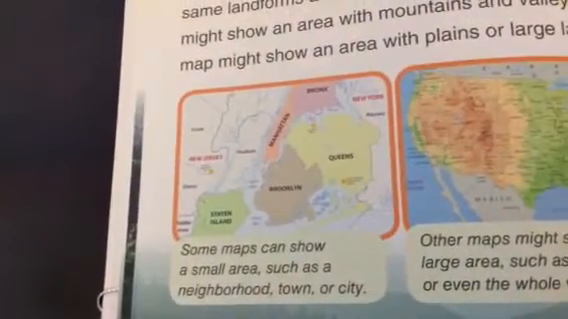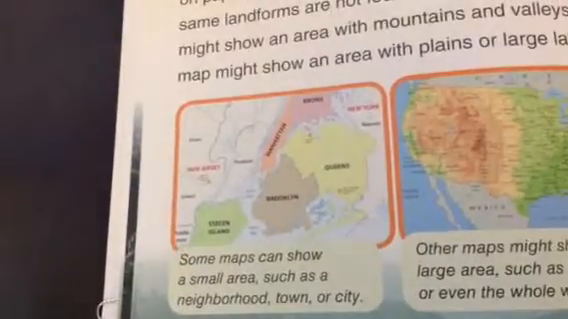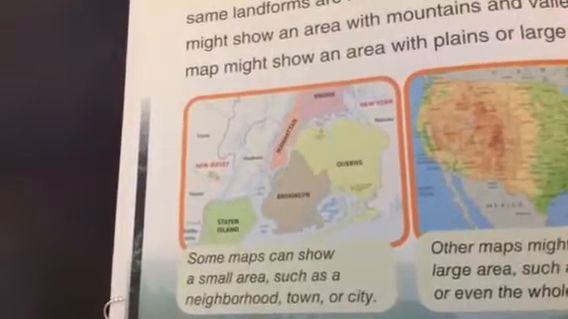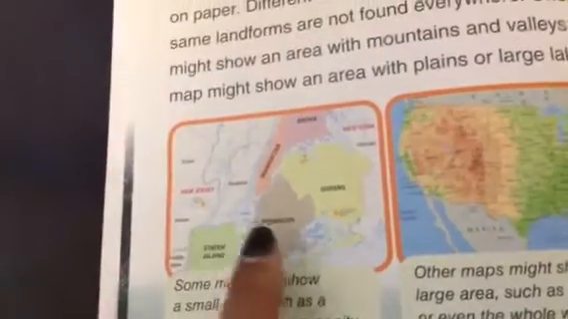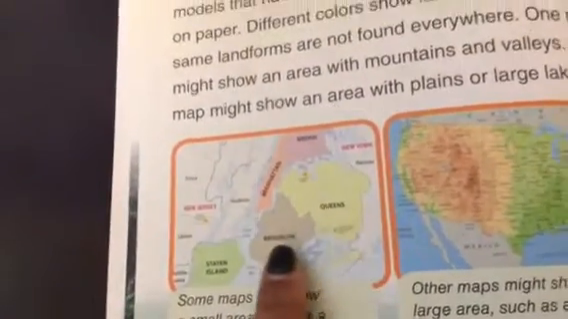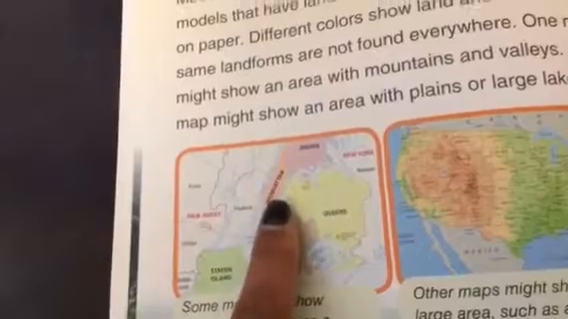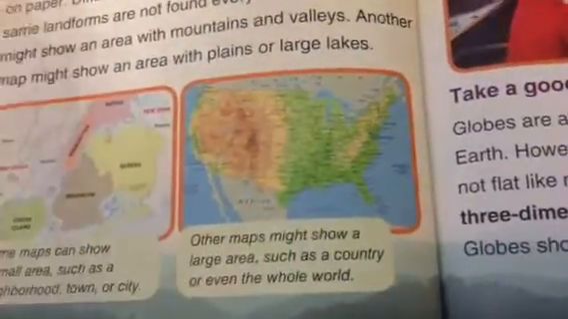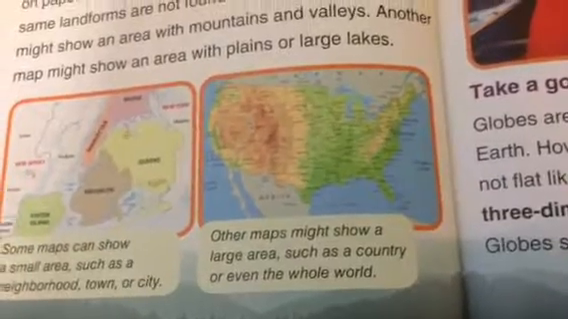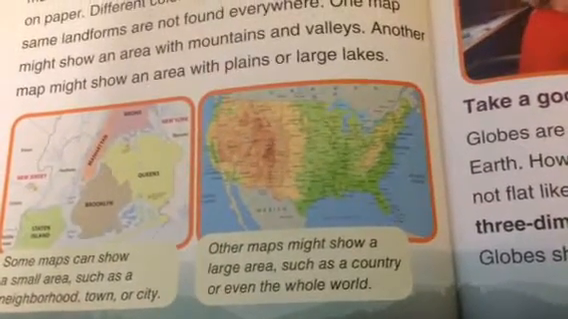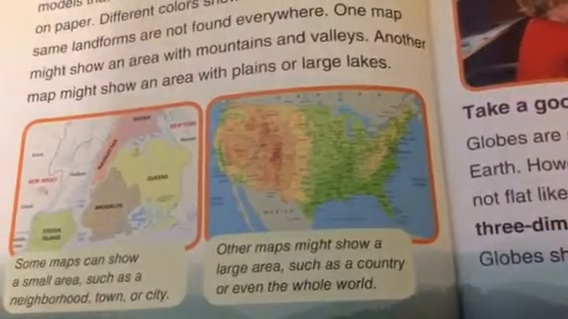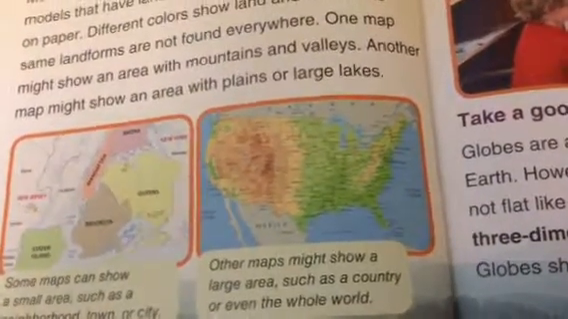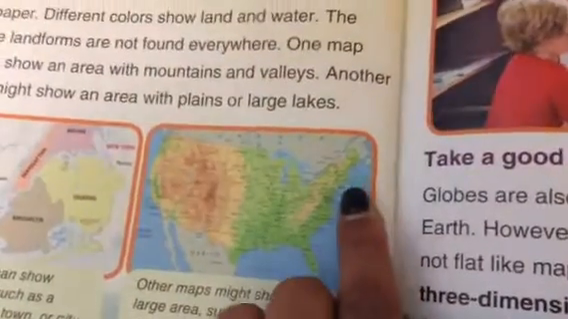Some maps can show a small area, such as a neighborhood, town, or city. These are the different parts of New York: Queens, Brooklyn, Staten Island, Manhattan, the Bronx. Other maps might show a large area, such as a country or even the whole world. So this is the United States, and Boston is up here.